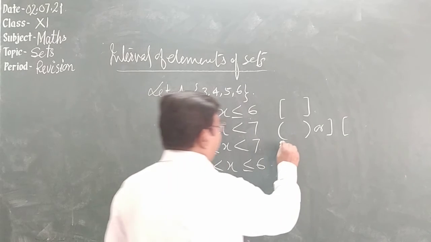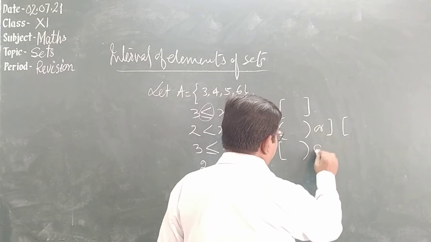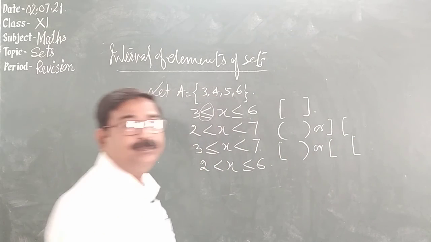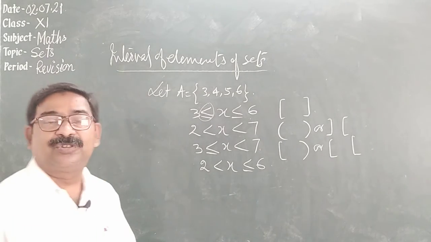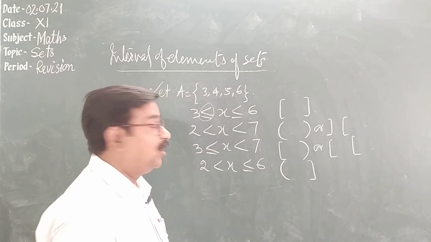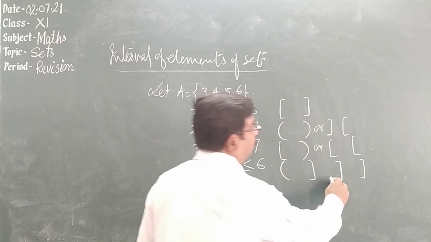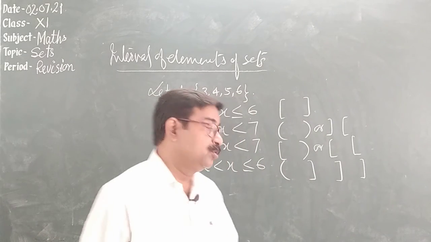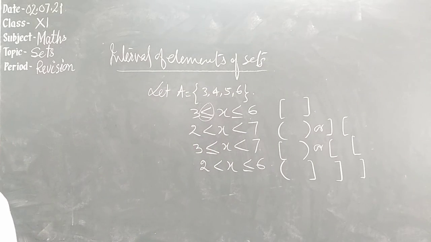We can write closed and open like this: this side closed and this side open. Here we have open and closed, means this is open and this one is closed, or we can write like this. See, this and this. This one is in the opposite direction; the opposite direction bracket is open and this is closed. Open closed interval. So this is how we write the interval.